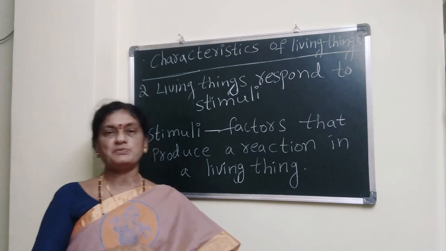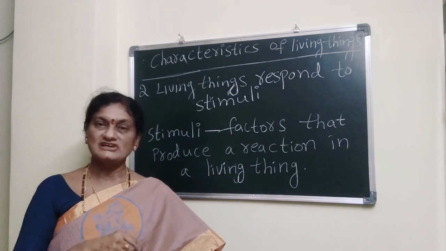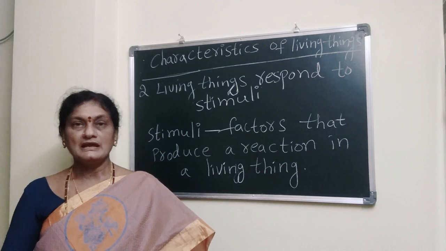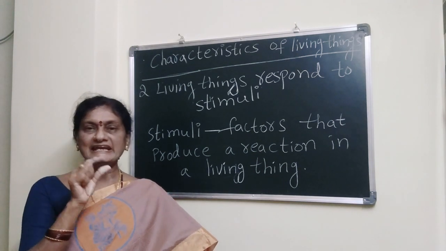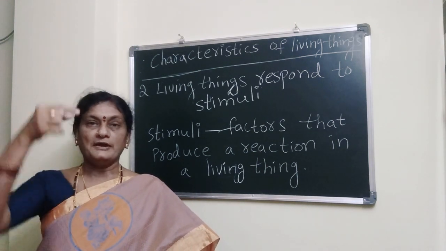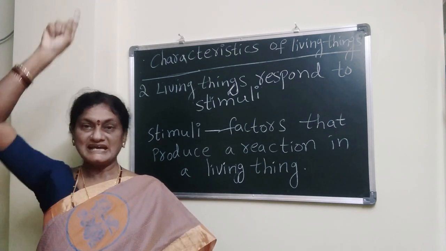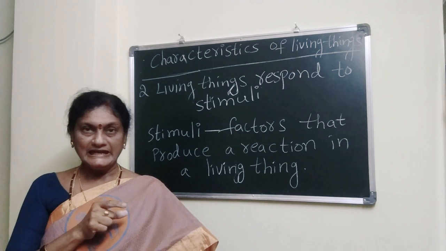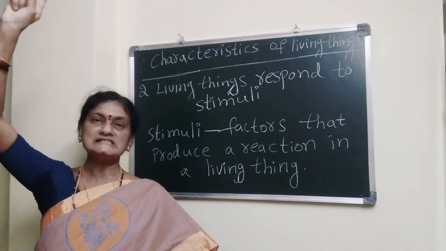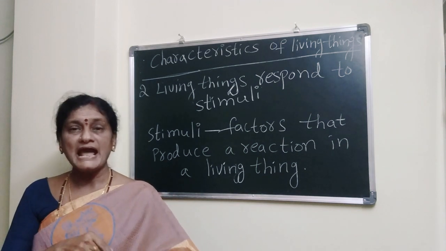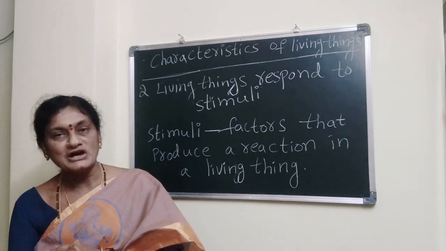Plants also respond to stimuli. For example, a seedling bends towards sunlight, and the roots of the plants move towards water.